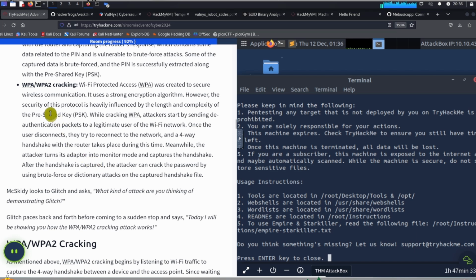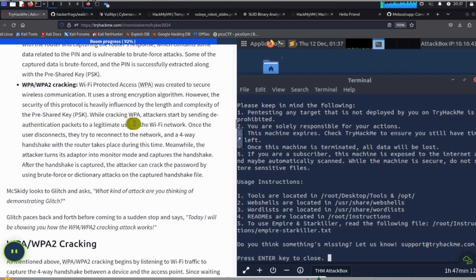Okay, so the last thing is WPA and WPA2 cracking. Wi-Fi Protected Access, WPA, was created to secure wireless communication. It uses a strong encryption algorithm. However, the security of this protocol is heavily influenced by the length and complexity of the pre-shared key.